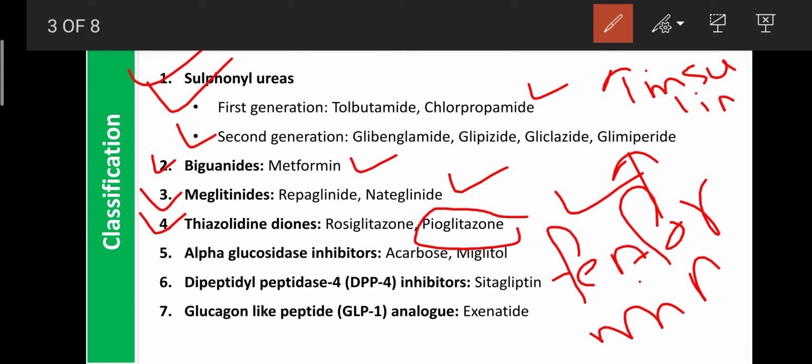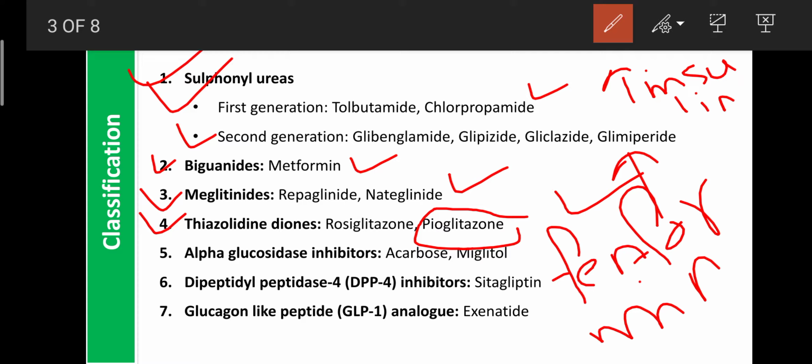Okay, these drugs, the thiazolidinediones, mainly enhance the sensitivity of the insulin receptor to insulin. Due to decreased sensitivity, or resistance, diabetes mellitus occurs. But on administration of these drugs, whatever insulin is secreted in our body can successfully bind on the insulin receptor in the presence of rosiglitazone and pioglitazone. So they enhance the binding capacity of insulin on the insulin receptor. It is known as increasing the sensitivity of insulin.